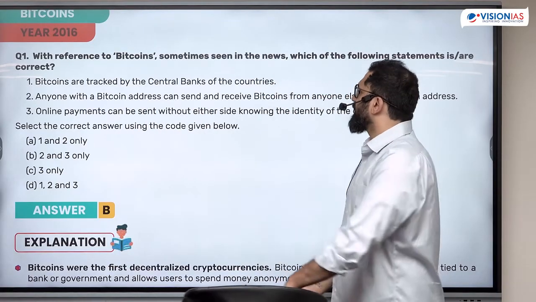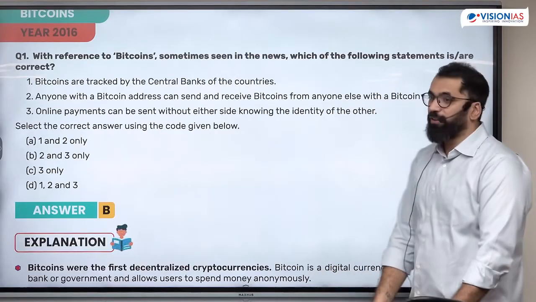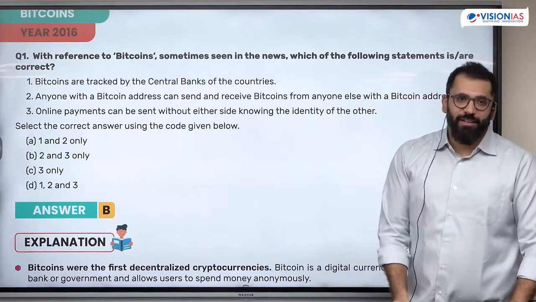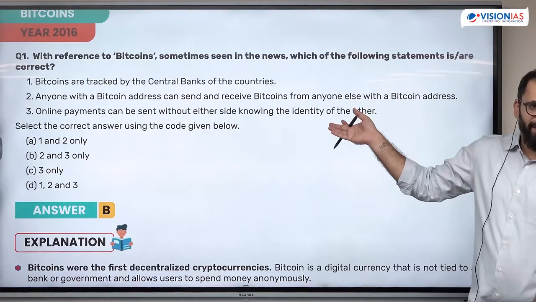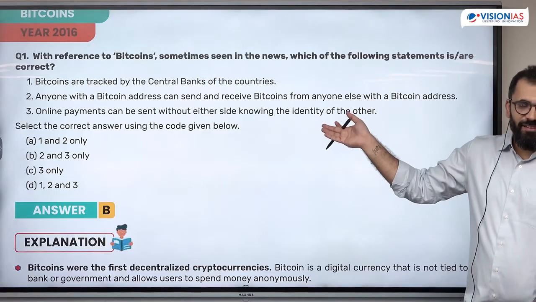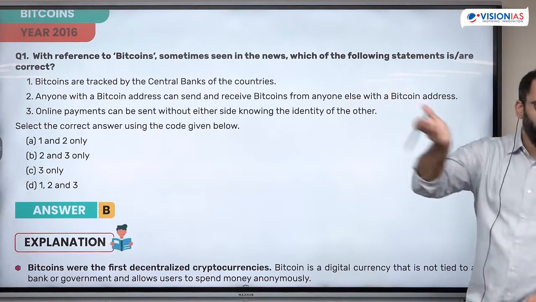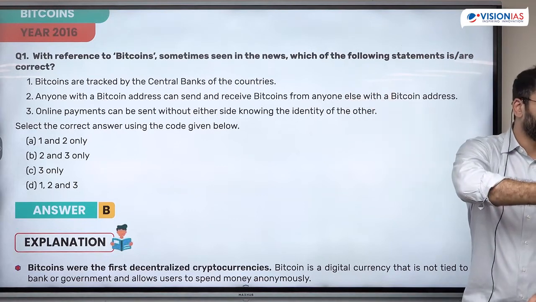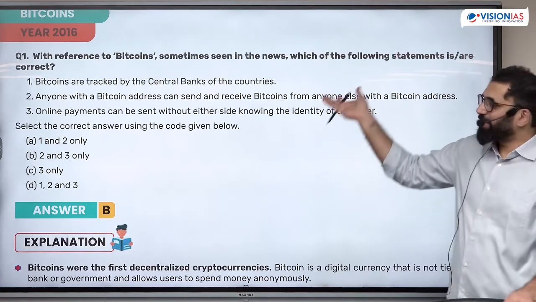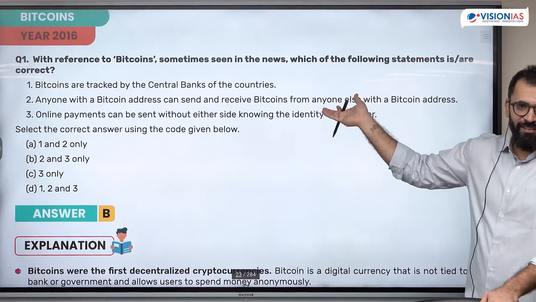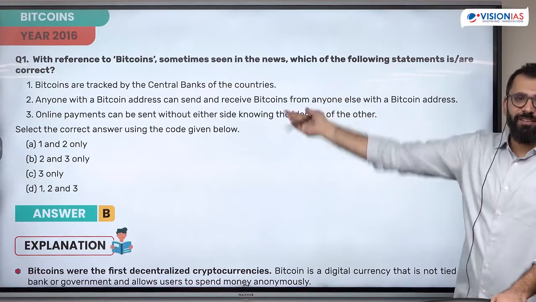Anyone with a Bitcoin address can send and receive bitcoins from anywhere else with a Bitcoin address. Now read this statement again. Does it make sense? If you want to trade in Bitcoin, it will be traded like this only. You need an account to trade from one Bitcoin address to another Bitcoin address. It's not even testing anything. What other way could there be to trade Bitcoin?